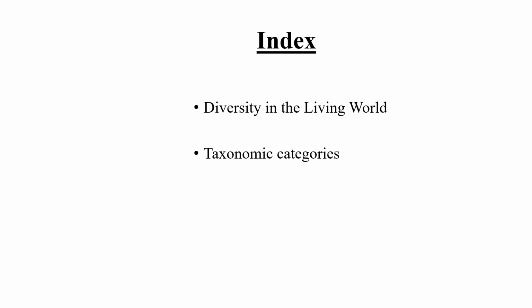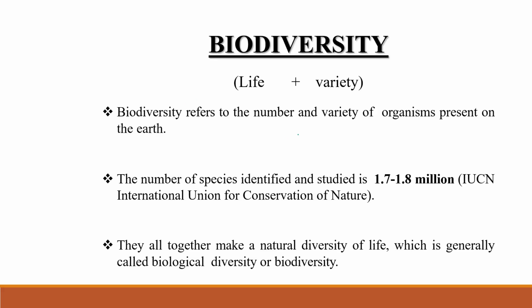Now, in today's video lecture, we are going to discuss these two points: diversity in the living world and taxonomic categorization. First of all, let's understand this word biodiversity. Bio means life, and diversity means variety.